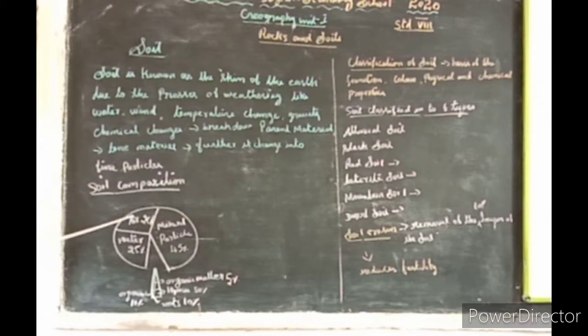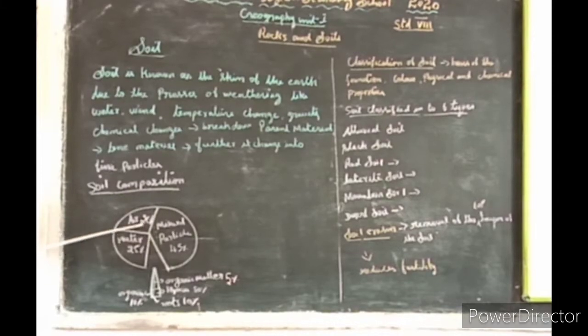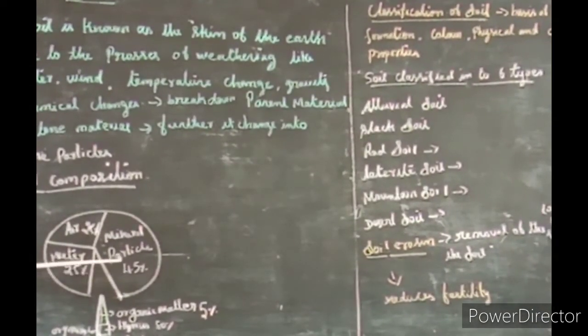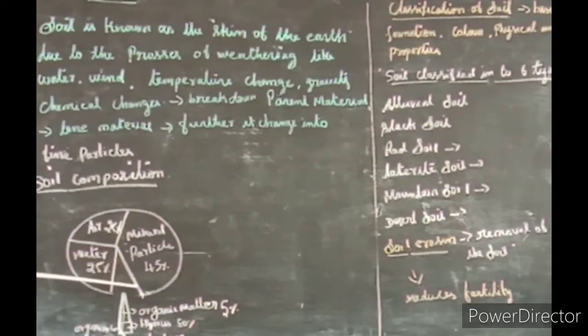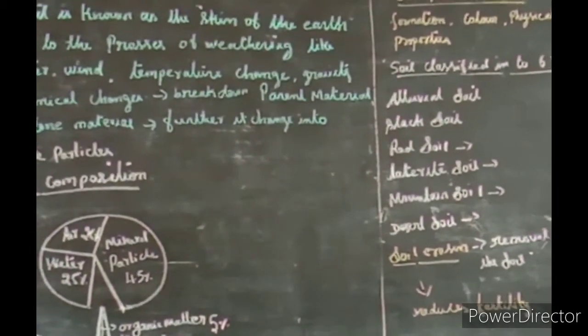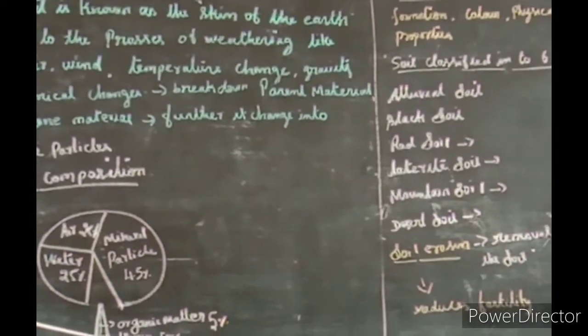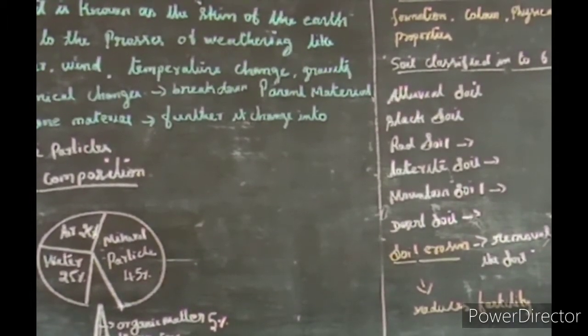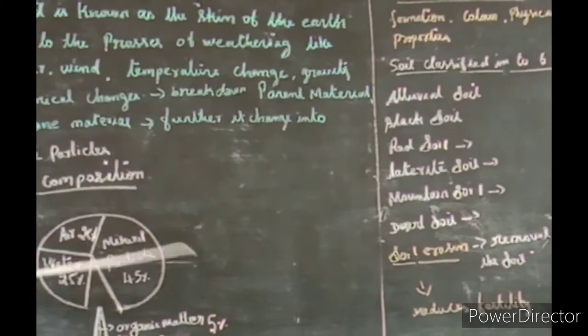Soil composition. It is classified and divided into percentages. Mineral particles 45%, air 25%, water 25%, organic matter 5%. The 5% of organic matter is further divided into percentages: organisms 10%, roots 10%, humus 80%. These all are included in the soil composition.